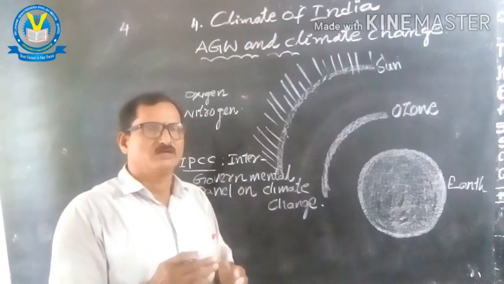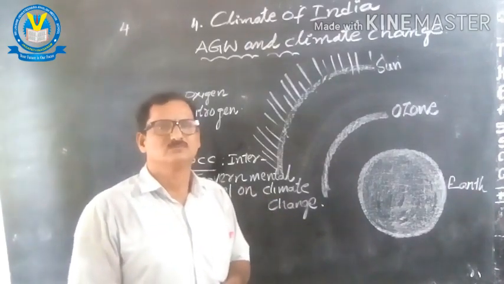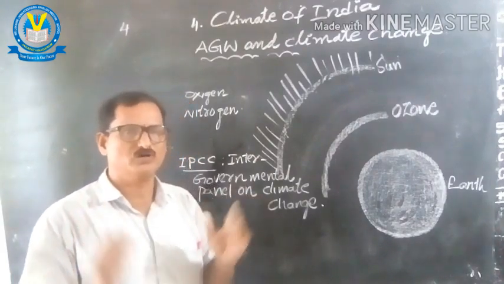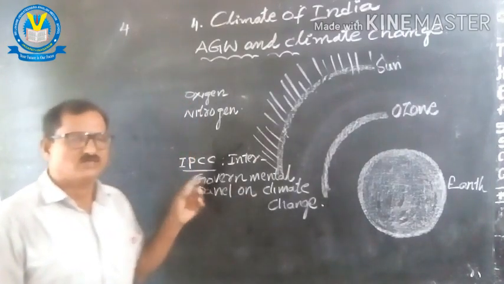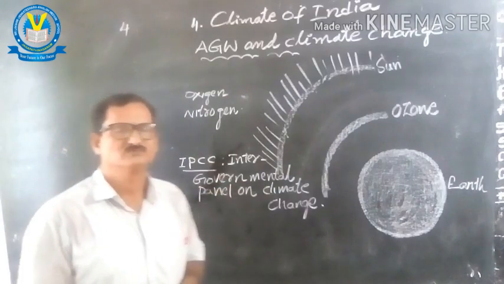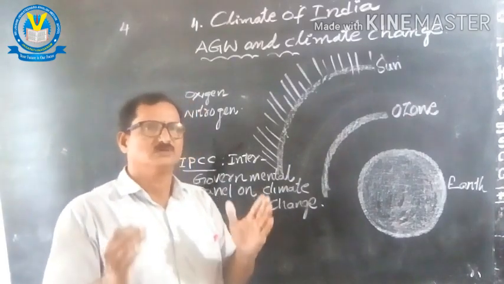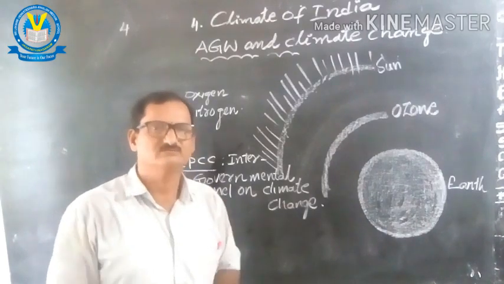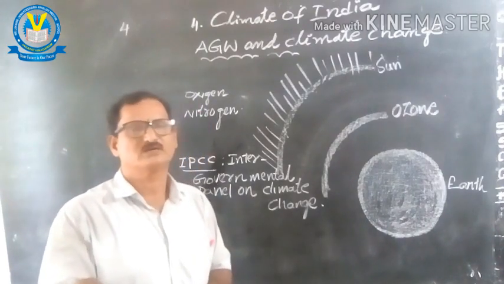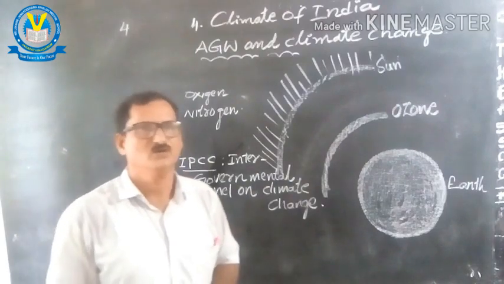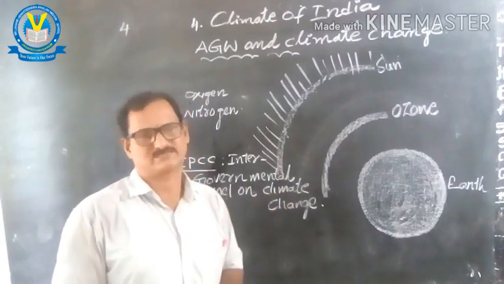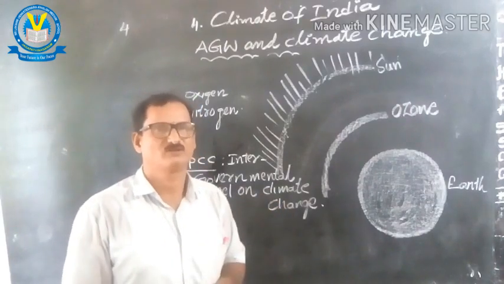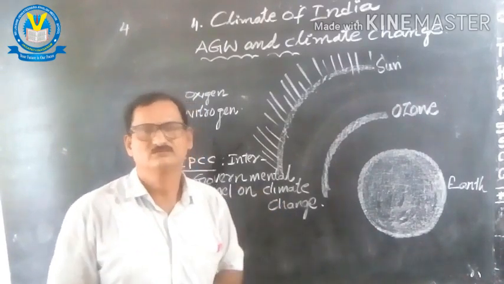AGW, when disturbing the climatic conditions of the world, the IPCC was formed. There the developed countries are deciding and asking the developing countries to stop using fossils. What is fossil?